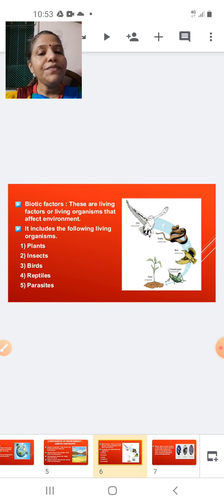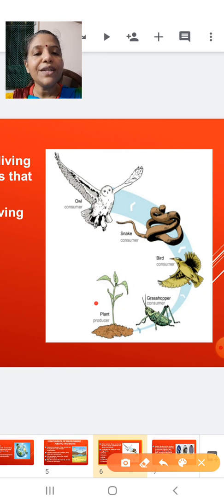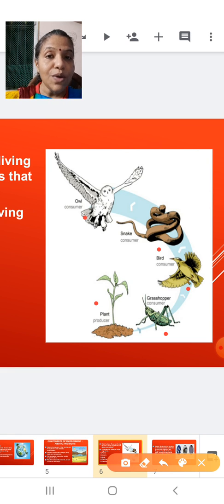Now let us study the different types of biotic factors. To study them, let us look into this picture now. Here you can see the biotic factor, that is a plant. So different types of plants, whether it is grass, a herb, a shrub or a big tree, these plants are biotic components because they have life. Here I have shown you a grasshopper, but not only grasshopper, it includes all different types of insects. Then you can see a bird is a biotic component. The reptiles are examples of biotic components. And then finally you have the owl. It is a carnivorous animal and that is also a biotic component.